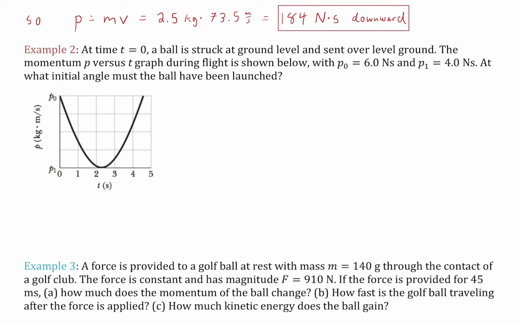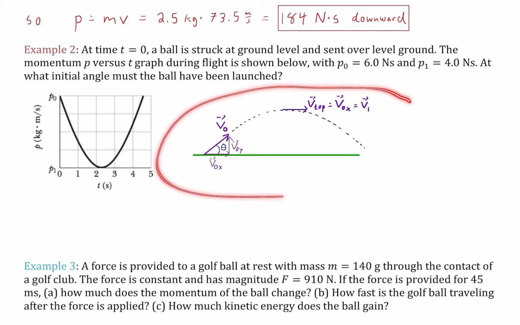Well, think about projectile motion. When is the velocity minimum? At the top of the projectile's trajectory. Well, if the velocity is minimum and the mass is unchanging, that means at the top of the trajectory, the momentum must also be a minimum. That means that this represents the momentum at the top of the trajectory. If that's the momentum at the top of the trajectory, then we know that the velocity must be entirely horizontal, which means that this is just the x component of momentum, because remember, momentum is a vector. And from there, it all falls together. Here's just a picture of the projectile motion.